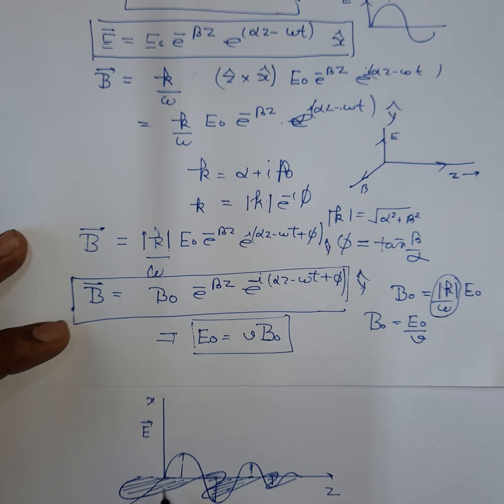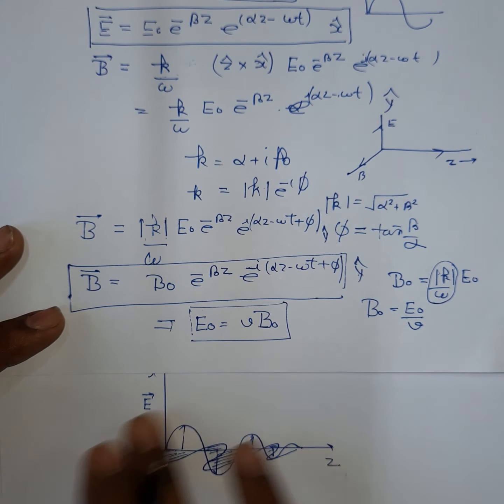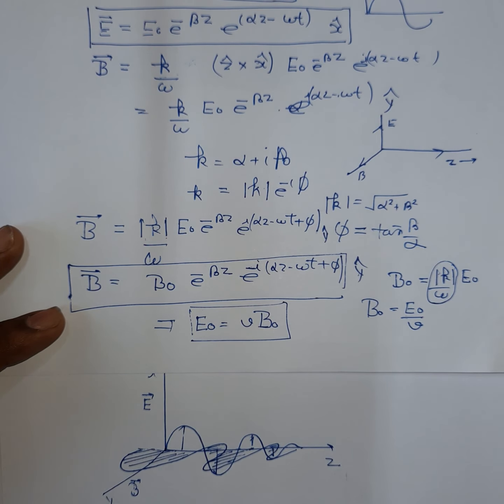You see the magnetic field is polarized along the y-axis and it lags in phase by phi, and both the waves are propagating in the z direction and their amplitudes are decreasing with distance. This was how the electromagnetic wave inside a conductor can be represented by a picture. So now let's stop here.